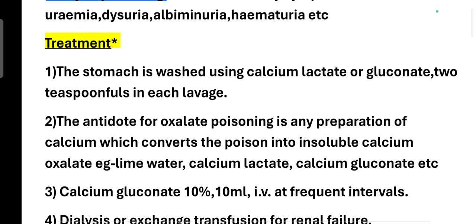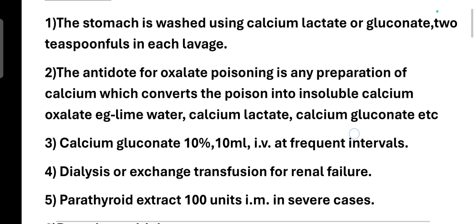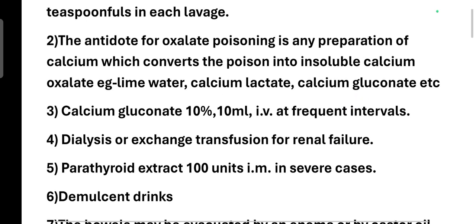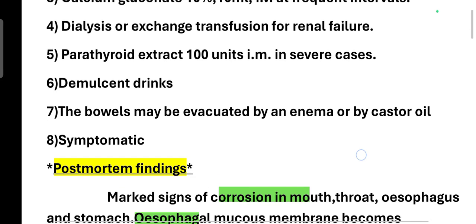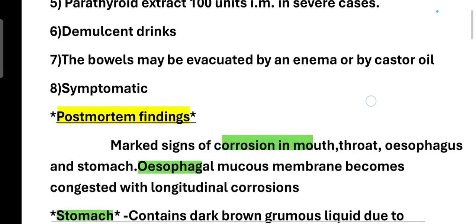For treatment, the antidote is any preparation of calcium that we will use, so that this antidote will convert it into an insoluble calcium oxalate, with calcium gluconate and parathyroid extract.